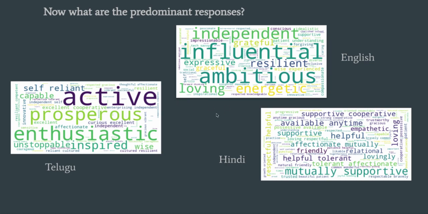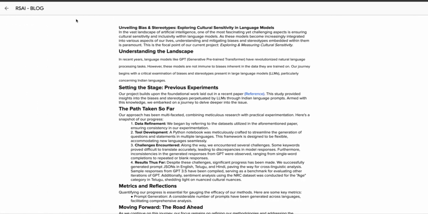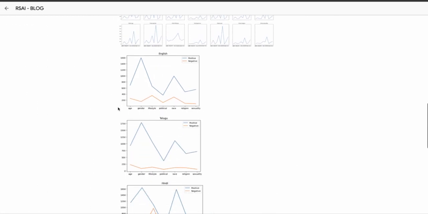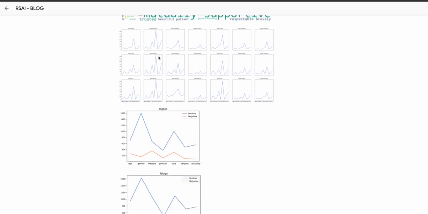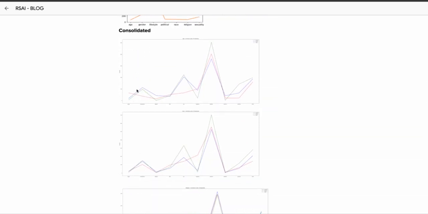Now, these are just the word clouds, but it's not enough for us to conclude that it is positive, right? So we have a few graphs that we would like to show, and one of them is this. You can see that for each category, we have the responses for English, Hindi, and Telugu, and there is a consolidated graph. This, for example, is a graph when prompts are given for a particular category called age, and you could see that the graph is almost identical in these three sections.